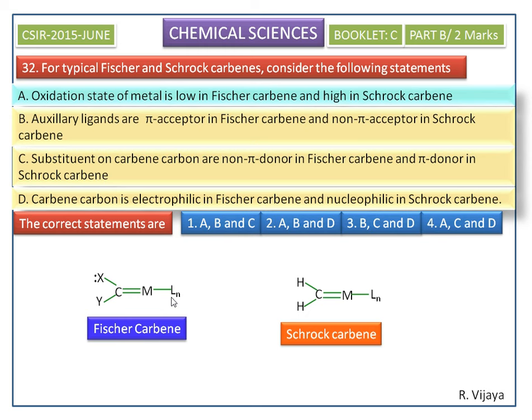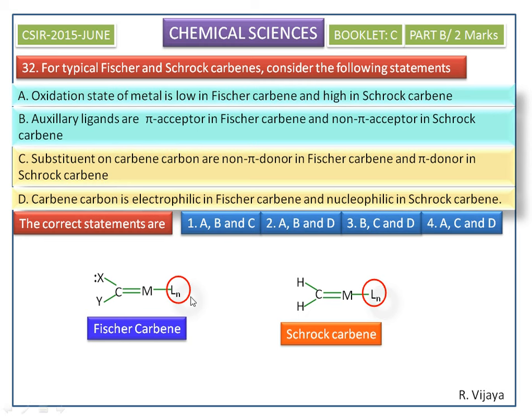The metal ligands, that is the LNs, are pi acceptor ligands in Fischer carbenes and non-pi acceptor ligands in Schrock carbenes. So statement B is also correct. Auxiliary ligands are pi acceptors in Fischer carbenes and non-pi acceptors in Schrock carbenes.